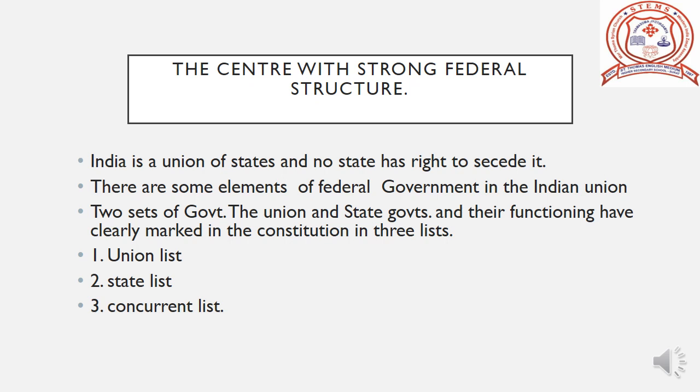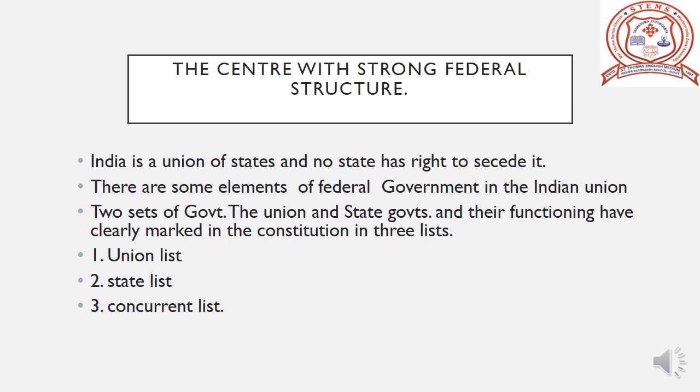It has some elements of federal government. For example, in federal government there are two sets of governments, the union government and the state governments. Every state and union territories are free to make their own decisions irrespective of the central government policies. So India is called a country with strong federal structure. The constitution has clearly marked areas of functioning for both kinds of governments.